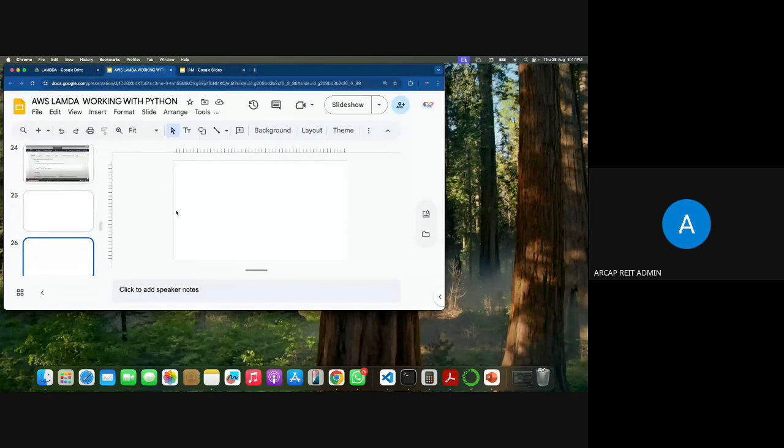For that also, you need to create a server and store it in the server. It may be EC2, or Docker images, or EKS, Elastic Kubernetes Service. You have to create all those and you have to pay for it.